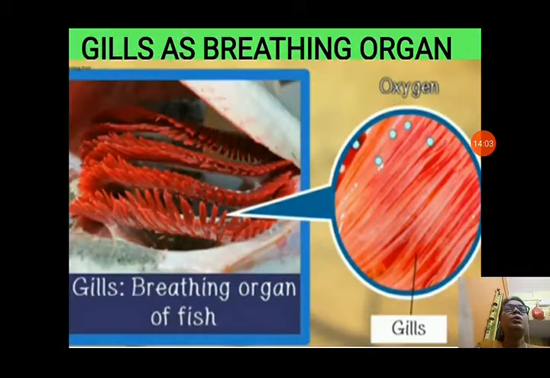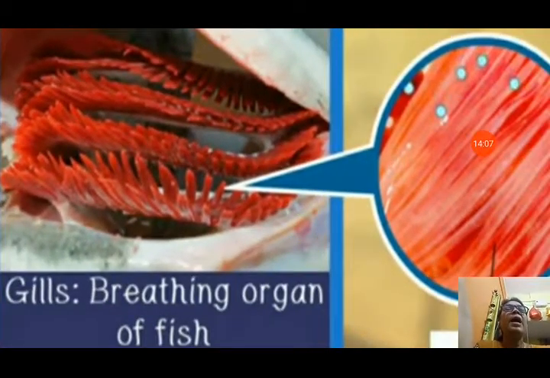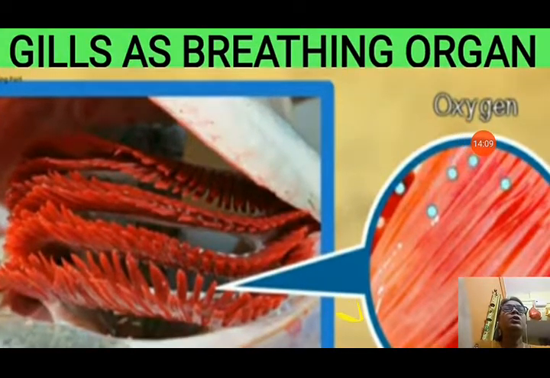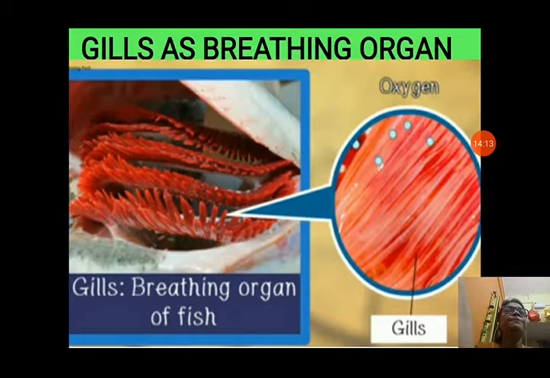Now about the gills. Gills as breathing organ. Gills are the breathing organ in fish and mostly aquatic animals. Those who are living in water have gills as their breathing organ. You can see the picture of gills here.